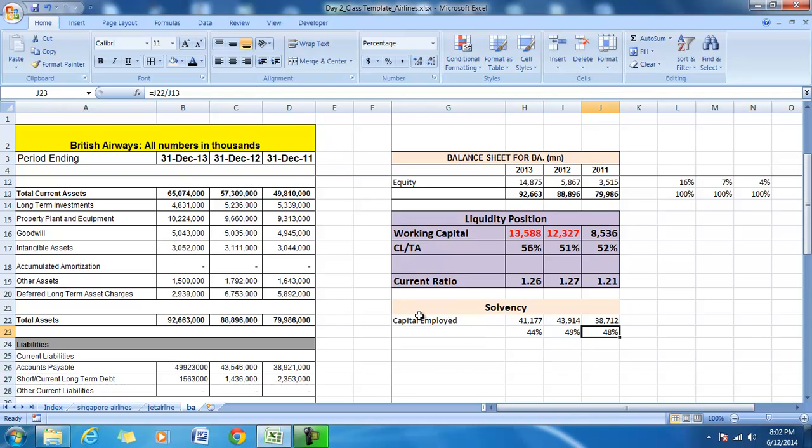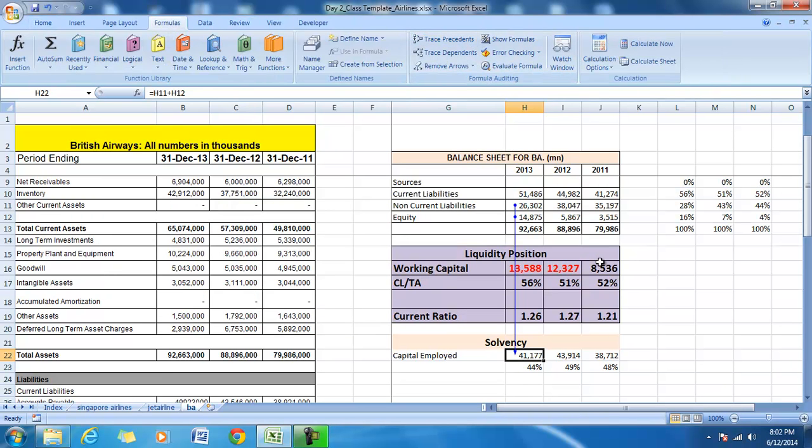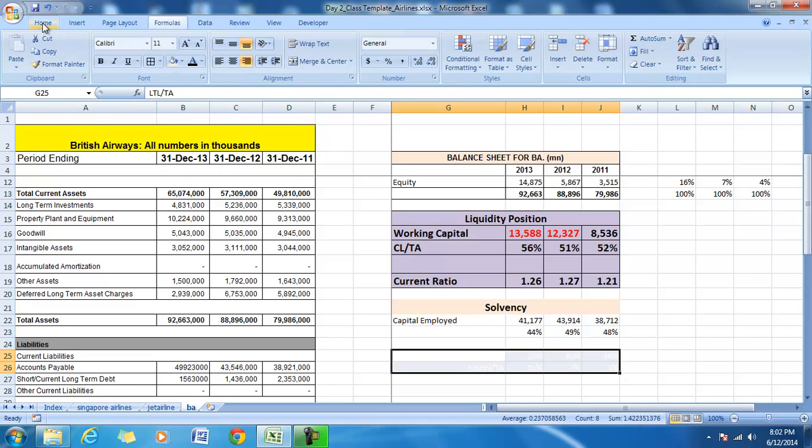What is the composition of this capital employed? We have seen that capital employed consists of the equity and non-current liabilities. Now let us see the composition of these two and understand which particular component has changed over this period. In case of British Airways, the long-term liabilities has decreased from 44% of the total assets to 28%.